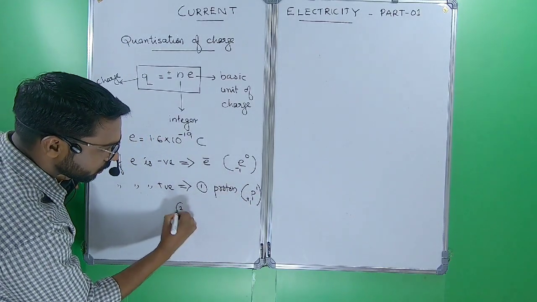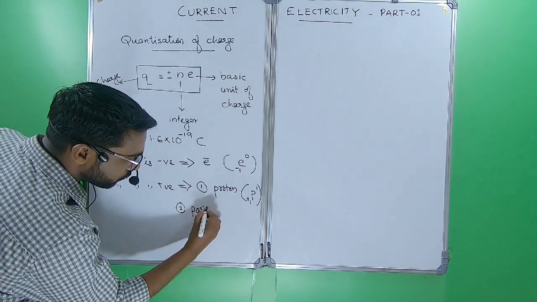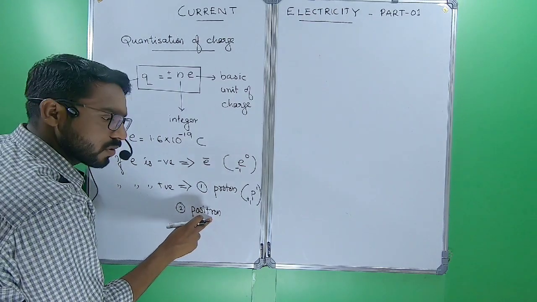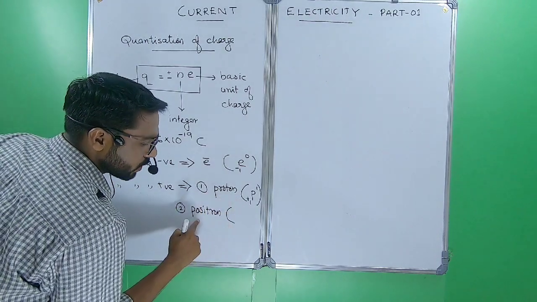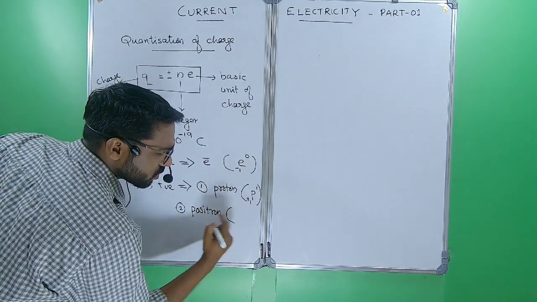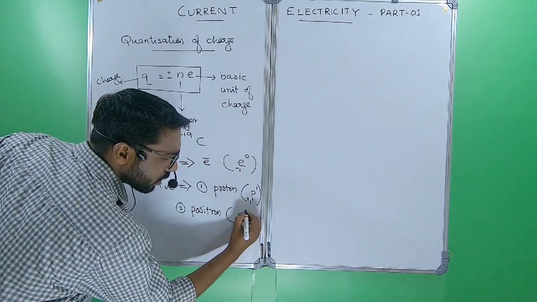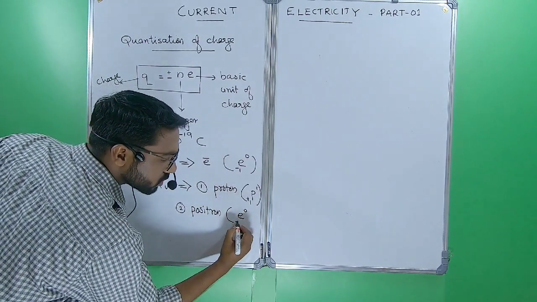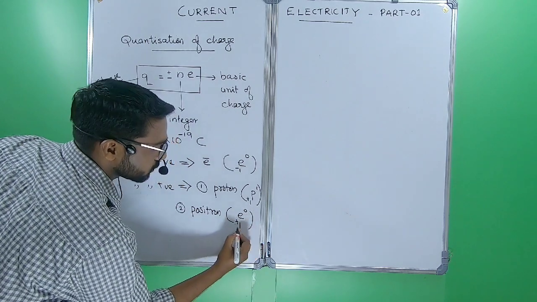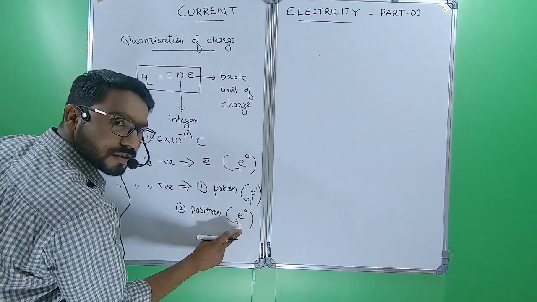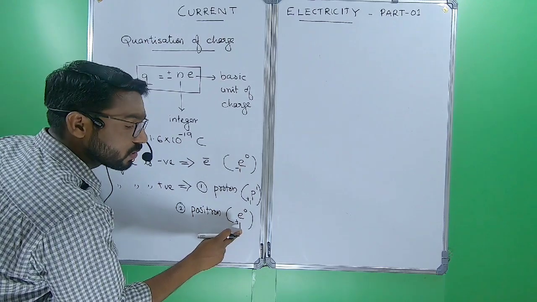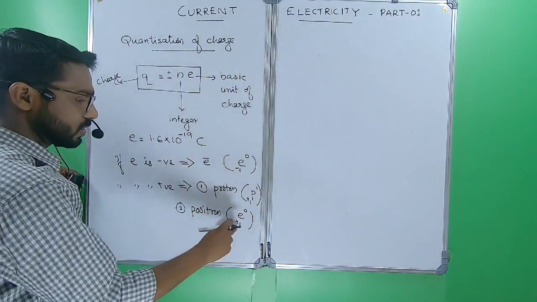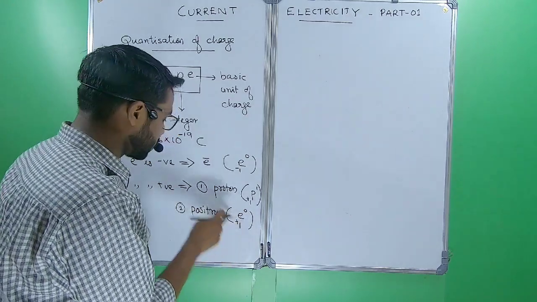And the second particle is the positron. Positron is produced during radioactivity, and it is represented by e. Instead of mass number it is 0, and instead of atomic number we will write plus 1. Atomic number indicates the charge of an element, so plus 1 indicates its charge.